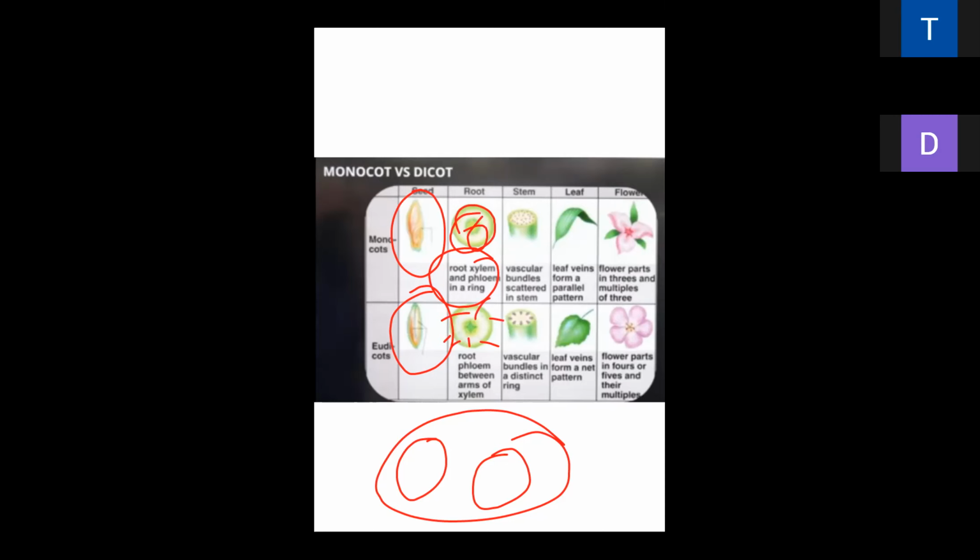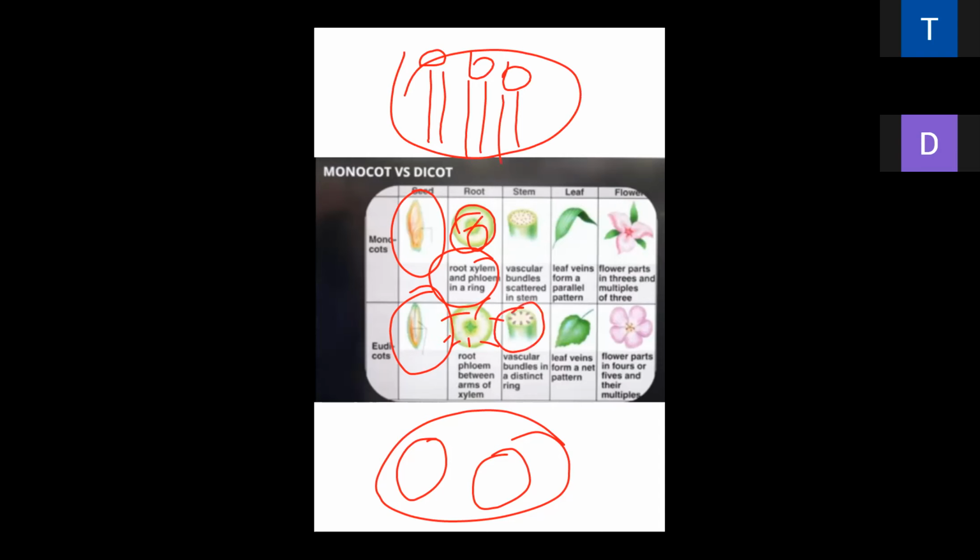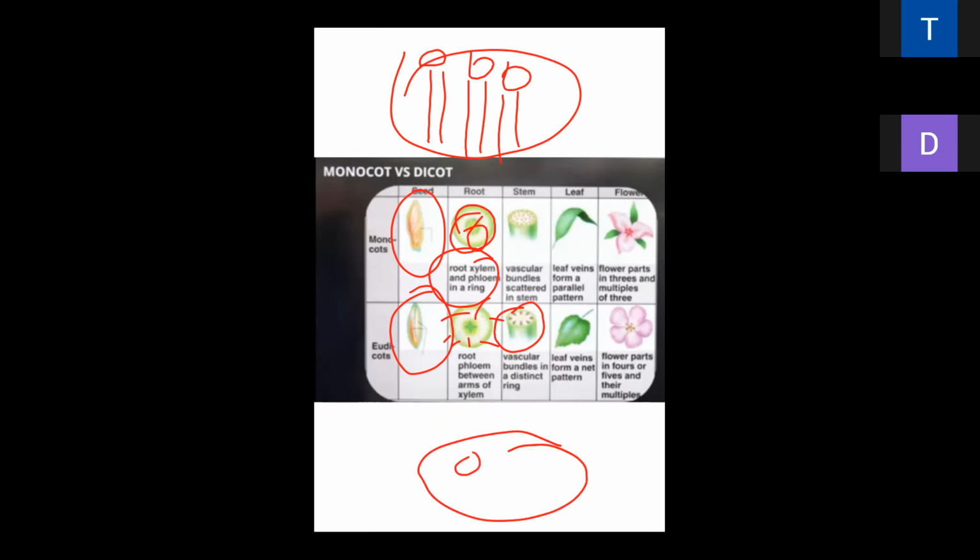Vascular bundles scattered in the stem. Vascular bundle, here this type of bundles will be there. Is it? Vascular bundle scattered in a stem, they are inside the stem. Vascular bundle in a distinct ring. Here vascular bundles are in rings, ring-like arrangement. Vascular bundles are in a ring-like structure. Is it clear?